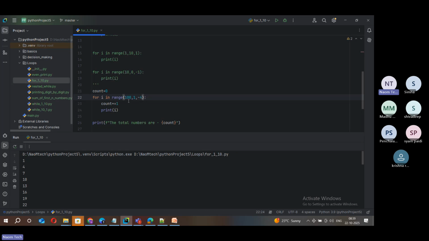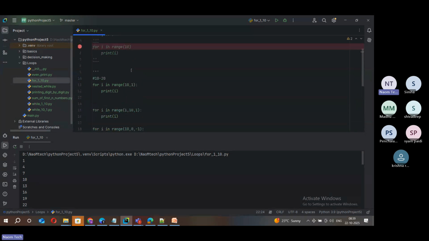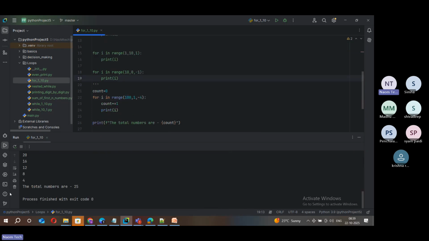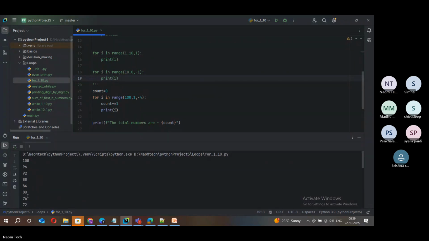And that is possible only with this range. The remaining two ranges don't have this control. They generally have to do only the ascending or increment order. That's all. Okay, now let's run this. Now you can see that elements are coming from 100 and then decrementing gradually, till 1. And each step you can see that it is decremented by 4. So this is the overall idea of range function in for loop.